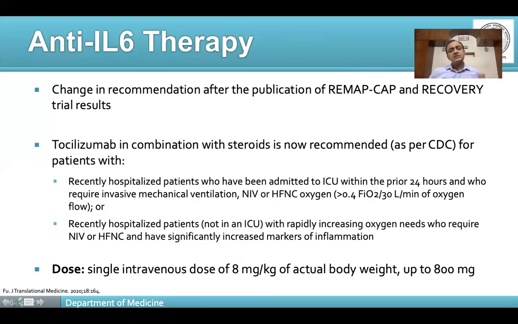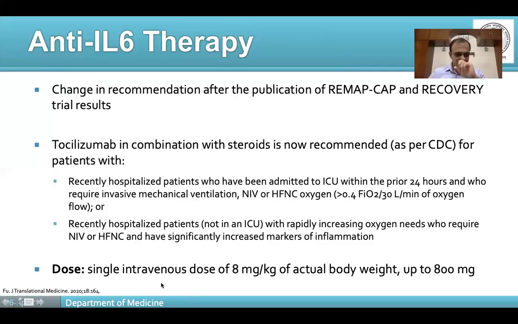So this includes those patients who have been recently hospitalized, who are not in the ICU, but whose oxygen requirement, again, is increasing progressively. So patients who have been admitted recently and who are actually deteriorating, and along with that, they have significantly increased markers of inflammation. So they are candidates for using tocilizumab.